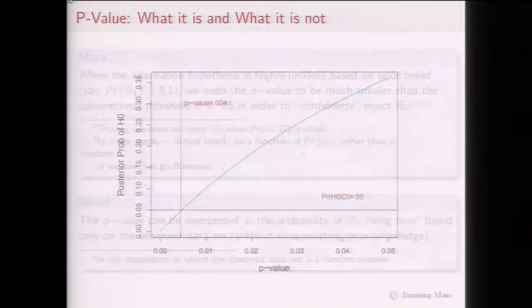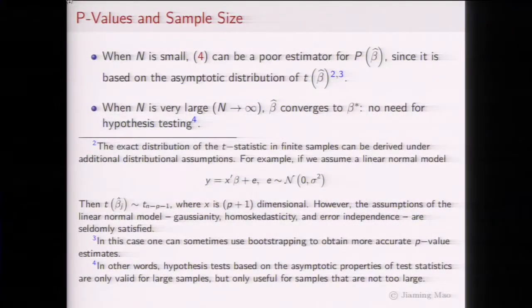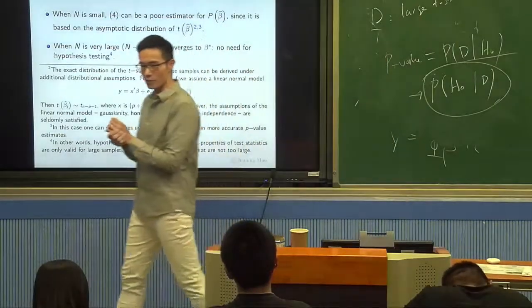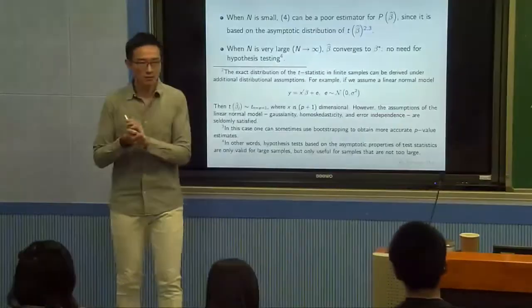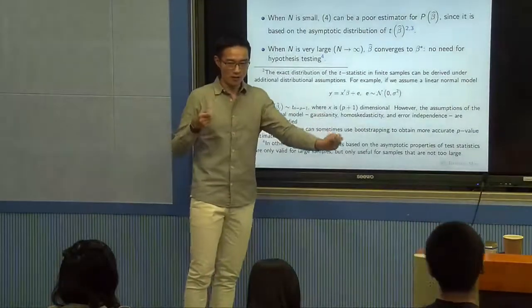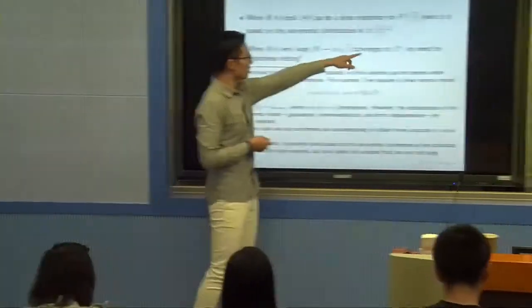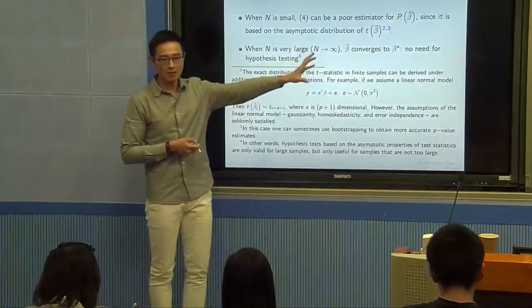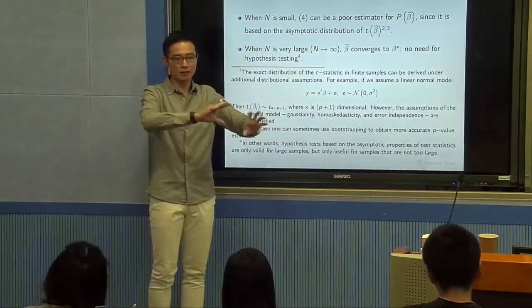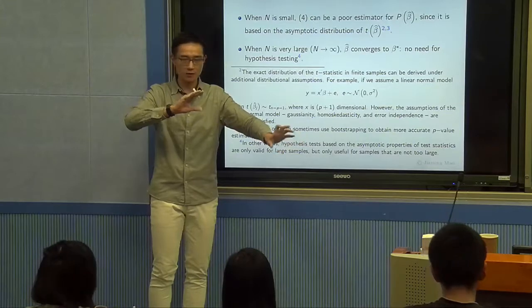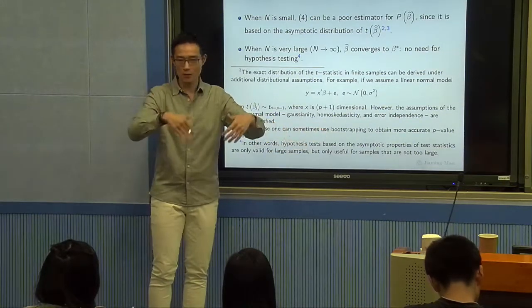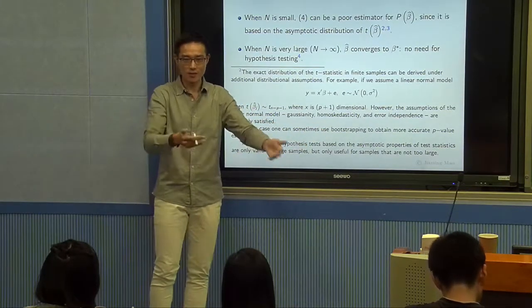So that's a limitation. You can also say, okay, so let's only do research when n is large. Well, if you have a really large data set, if n is really large, what happens? Your beta hat converges to beta star, right? Remember, beta star is the true beta in the underlying population. If a data set is really large, then it's almost like the underlying population. So it's already beta star.